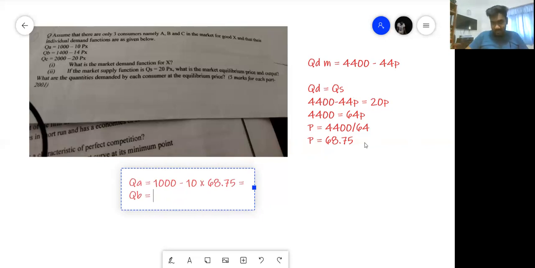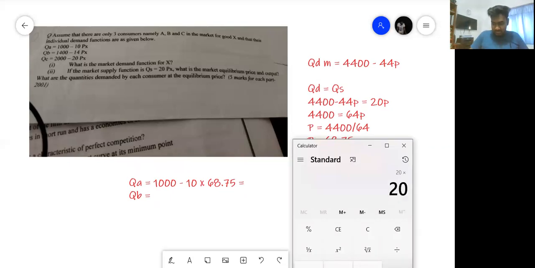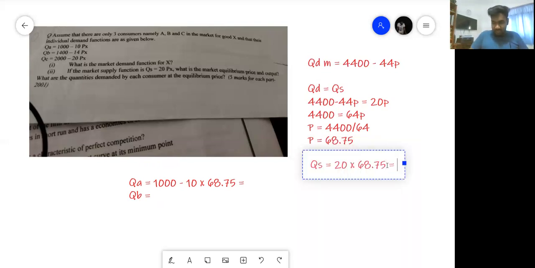To get the equilibrium output, you can take the quantity supplied equation, 20 into P, which is 68.75. How much do you get? 20 into 68.75, you get 1,375. So this is the equilibrium quantity.